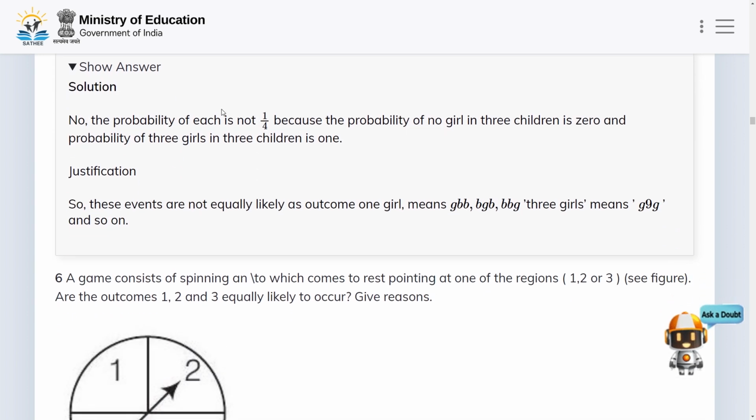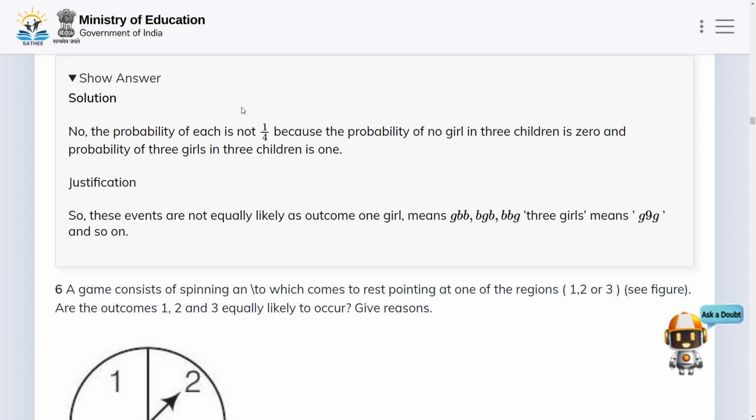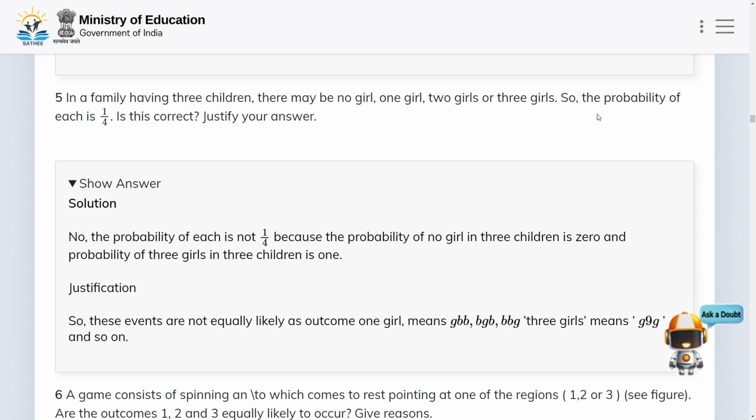The probability of each is not 1/4, because the probability of no girl in 3 children is not the same as the probability of 3 girls in 3 children. So the probability of each is not always 1 by 4. This statement is not correct. Now let us move to the next one.